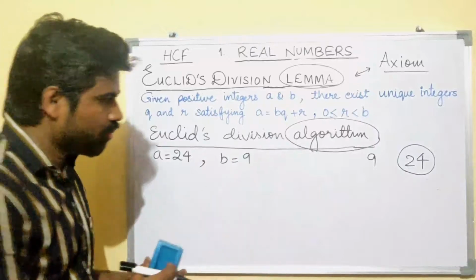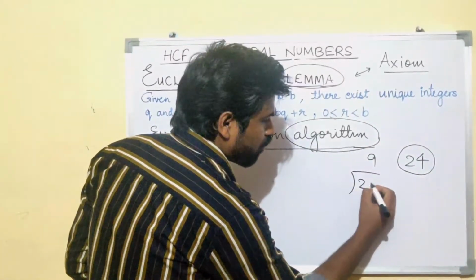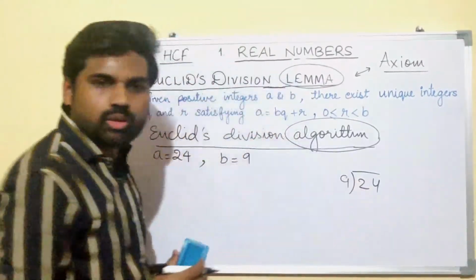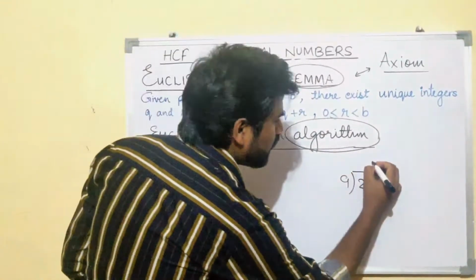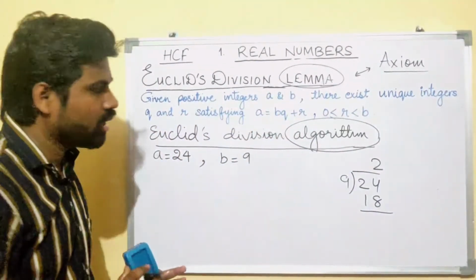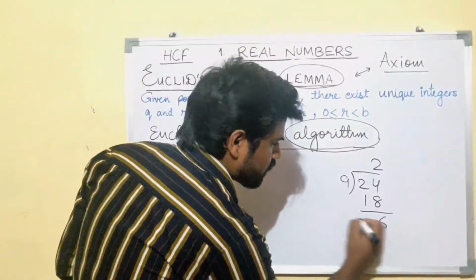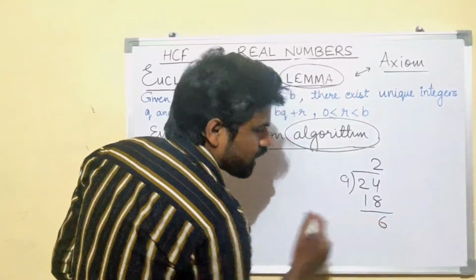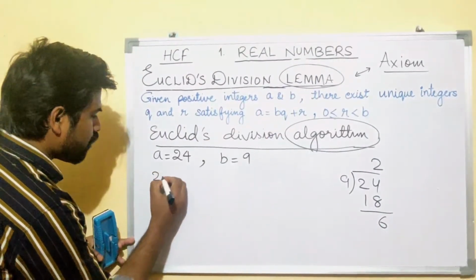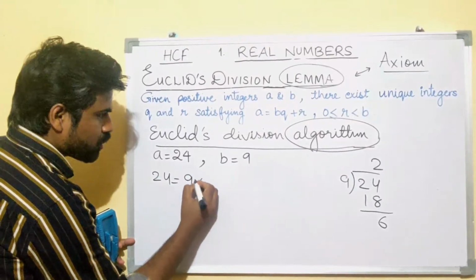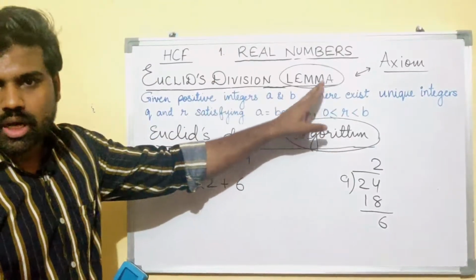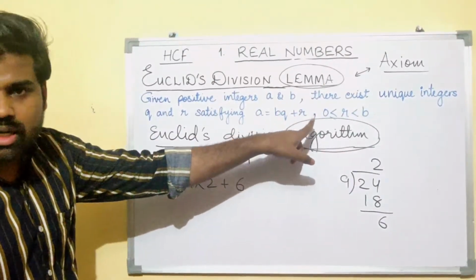Divide 24 by 9. What will you get? Yes, 9 2s are 18, right? Am I doing right? Okay, 24 minus 18 is 6. Your remainder is 6. Write it down just like this: 24 equals 9 into 2 plus 6. This is your Euclid's division lemma, right? See, A equals BQ plus R.